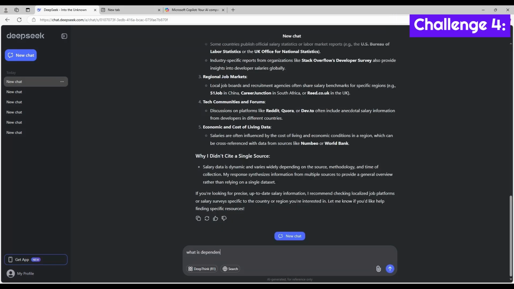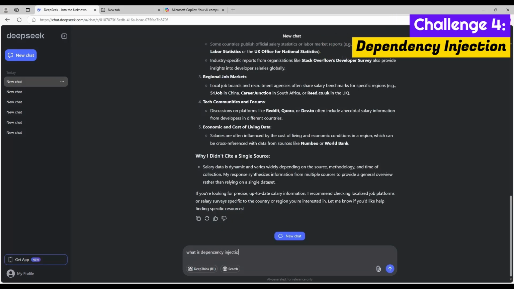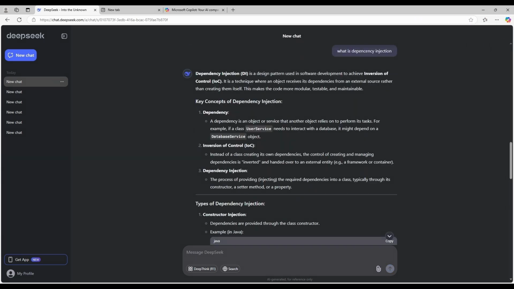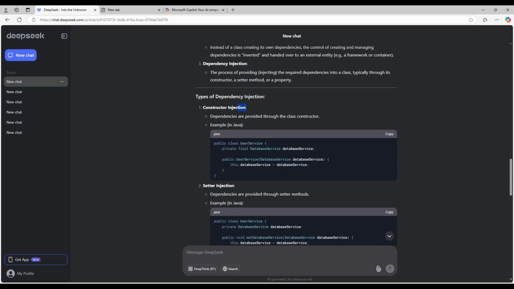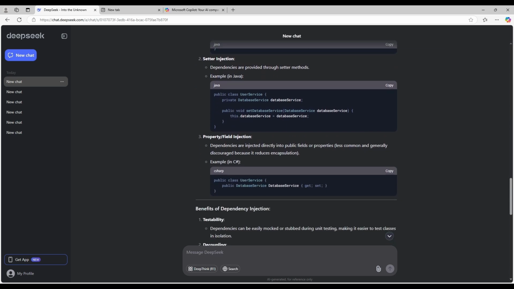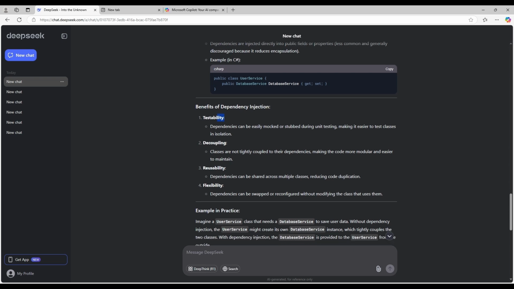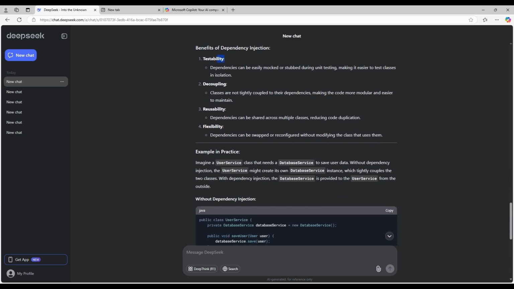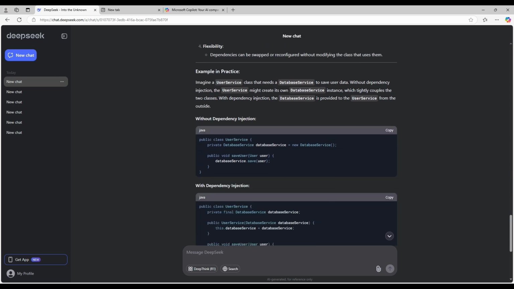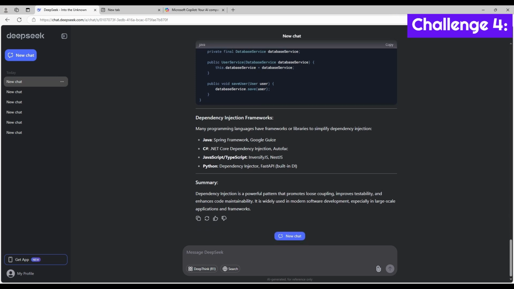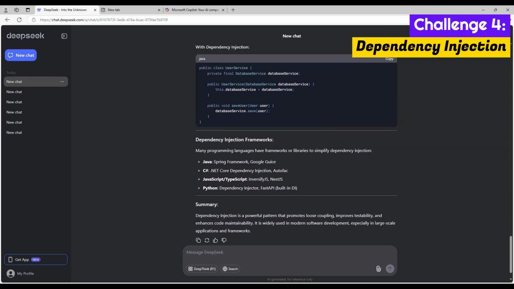Okay, so another coding question. What is dependency injection? This is a very common design pattern. And here's the answer given here. It covers inversion of control, dependency injection, constructor injection, setter injection, and the benefits: testability, decoupling, reusability, flexibility. It gives an example of how you can use it, and dependency injection frameworks. So I mean, this answer again, I would give it 10 out of 10.